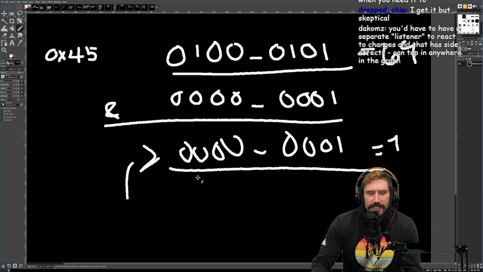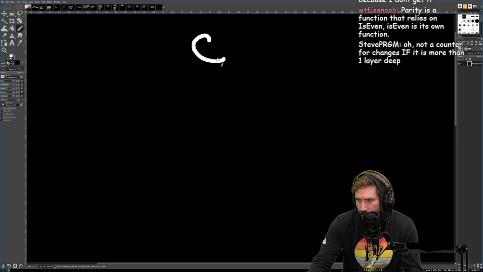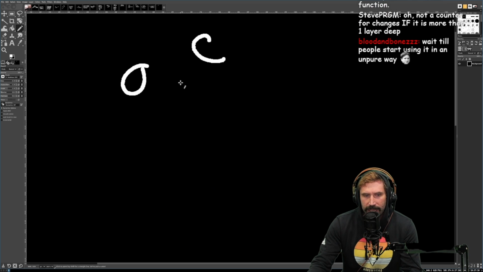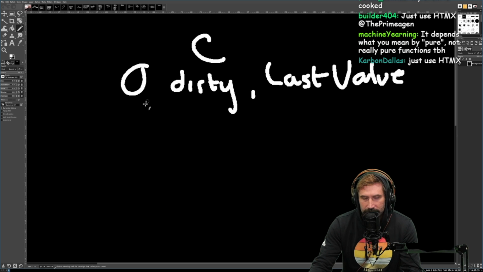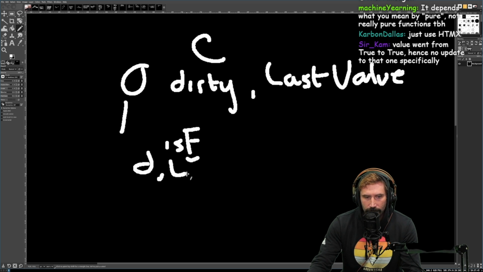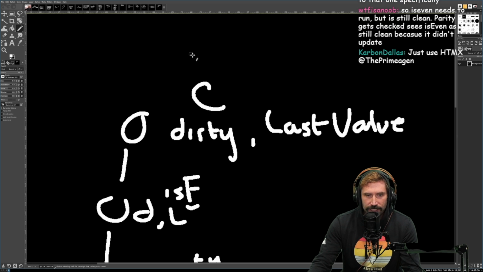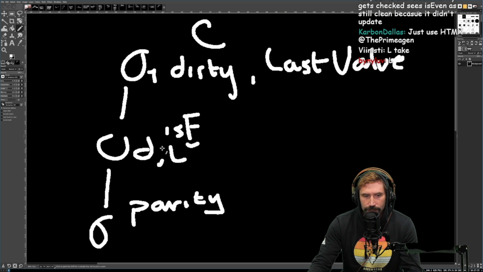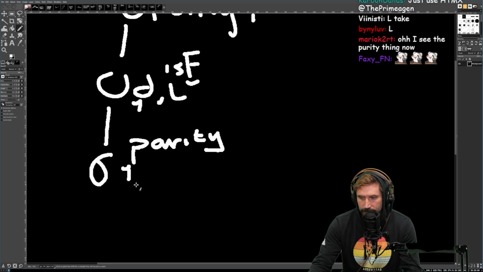Well, it does it. It's pretty simple. Here, I can draw how this exactly works. Okay, so we have a counter up top. In here we have something called a dirty flag, and we have last value. From here, we have is even, which has these 2 flags again, D and L. From here, we have one more, which is parity. When we change counter from 2 to 4, it marks as dirty, dirty, dirty.